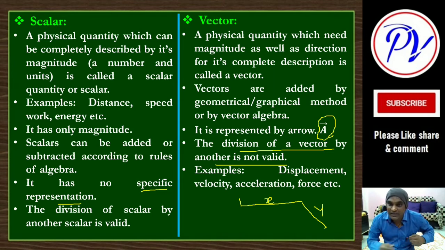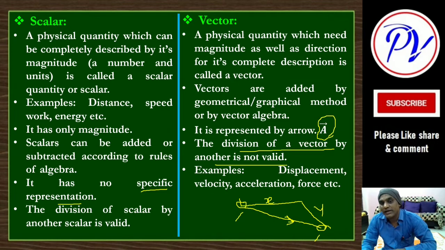But for displacement, we have to check what is the initial condition and what is the final condition, and this is called displacement. This distance and this direction, both are required to describe the new position if you compare with the previous one. So this is a displacement, both are required, magnitude and direction.